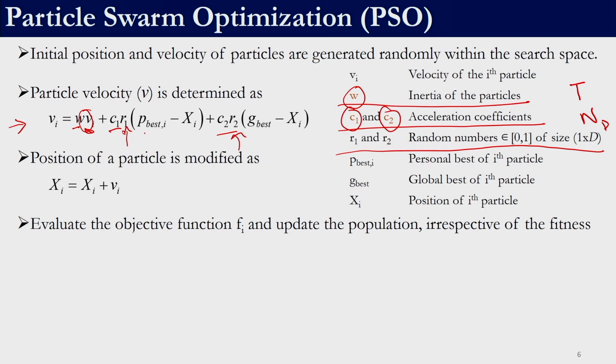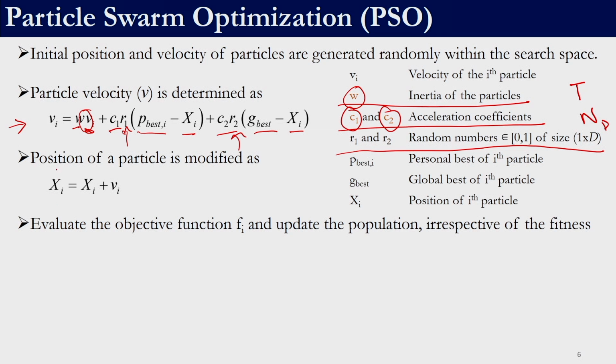P best of I corresponds to the best location identified by the particle so far, not its current position, but the best position that it has identified till any given point of time. Xi is its current position. G best is the global best, right. It is the best among all. So, there is no G best for every individual particle. G best is for the entire population, whereas P best is for every individual particle member, and Xi is again the position of the particle in the previous iteration, right.